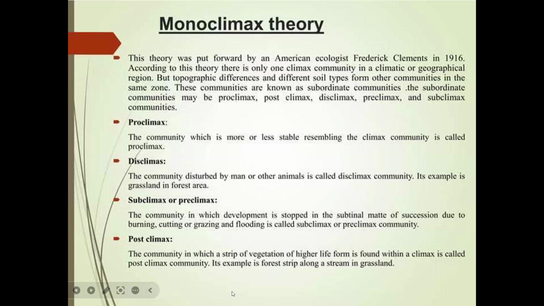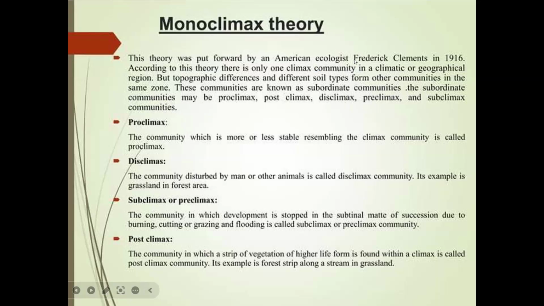But topographical differences and different soil types form other communities in the same zone. These communities are also known as subordinate communities. These subordinate communities may be pro-climax, post-climax, disclimax, or pre-climax and subclimax communities.